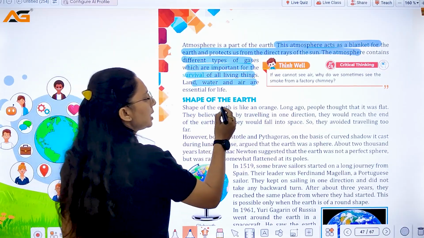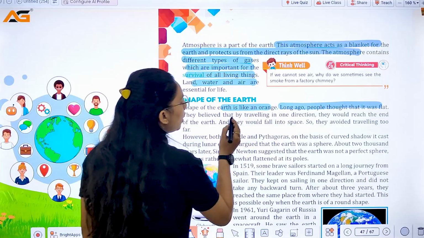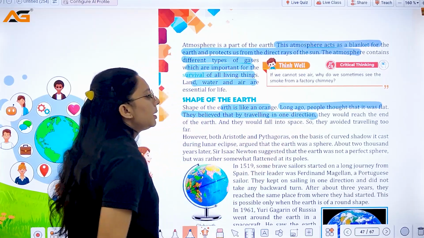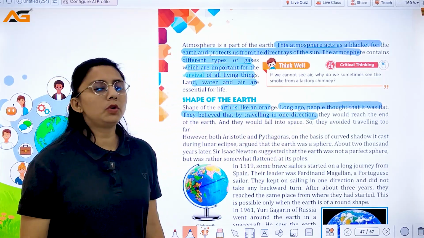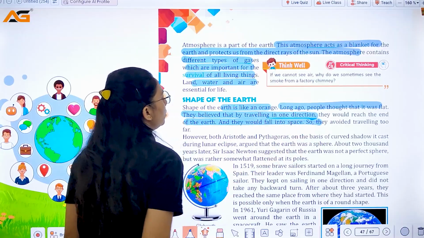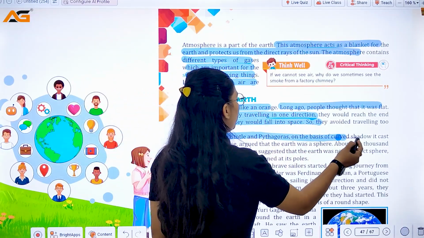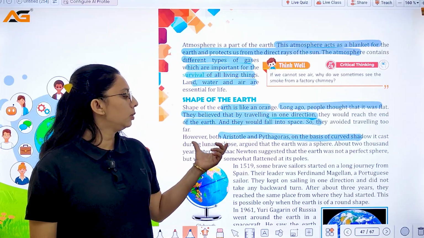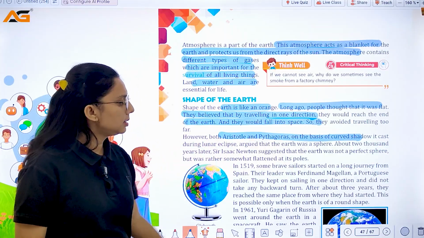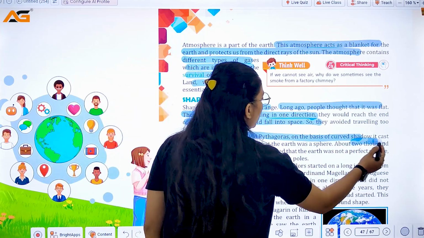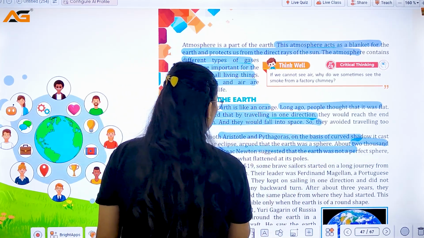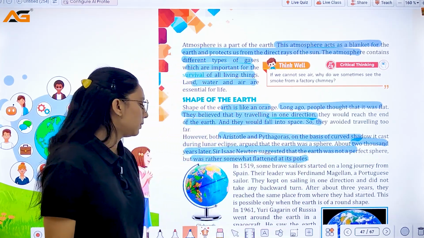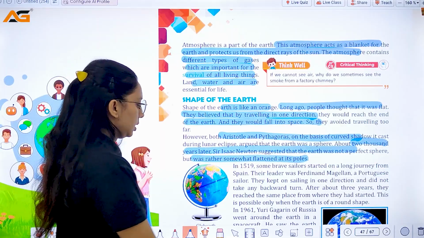Next is the shape of the earth, which is like an orange. Long ago, people thought it was flat. They believed that by traveling in one direction, they would reach the other end of the earth and fall into space. Both Aristotle and Pythagoras, on the basis of the curved shadow the earth cast during a lunar eclipse, argued that the earth is a sphere. 2000 years later, Sir Isaac Newton suggested that the earth was not a perfect sphere. It is rather flattened in shape.